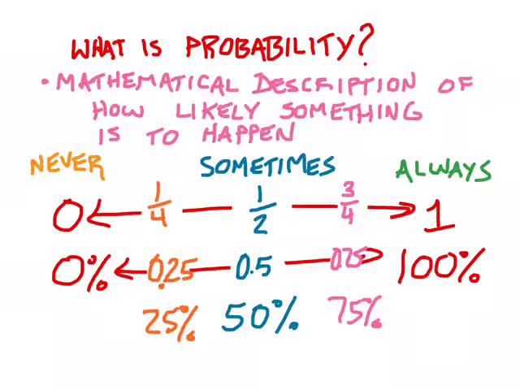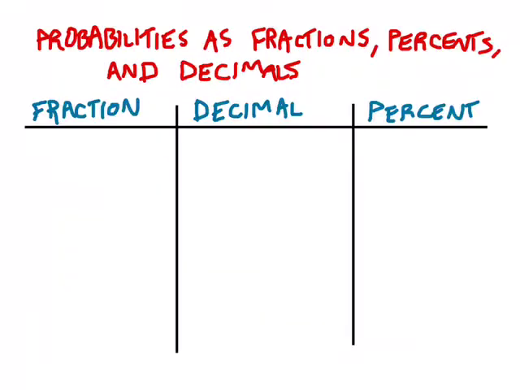So hopefully you can see that there are lots of ways to express how likely something is to happen in math, and they all fall under fractions, decimals, and percents. Because of that, it's really important to review how fractions, decimals, and percents relate to one another, because you might see a probability as a percent and need to wonder how it relates to another probability that's a fraction. So we need to be able to convert fractions, decimals, and percentages so that, for one reason, we can compare probabilities. It's very difficult in a lot of situations to compare a fraction to, say, a percent.